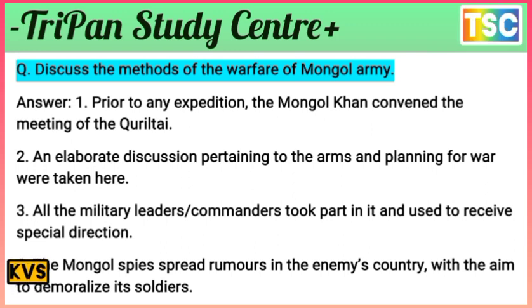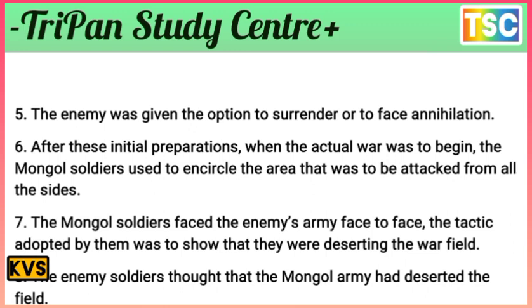The Mongol spies used to spread rumors in the enemy's country with the aim of demoralizing the soldiers. That's important. The enemy was given the option to surrender or face annihilation.